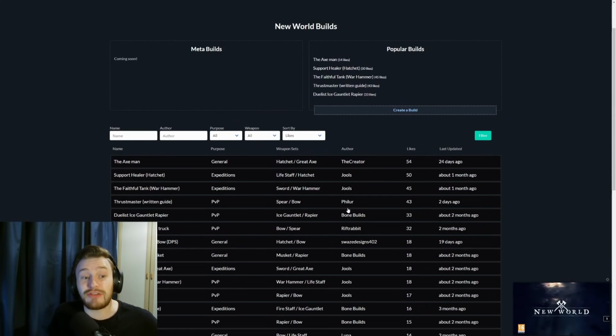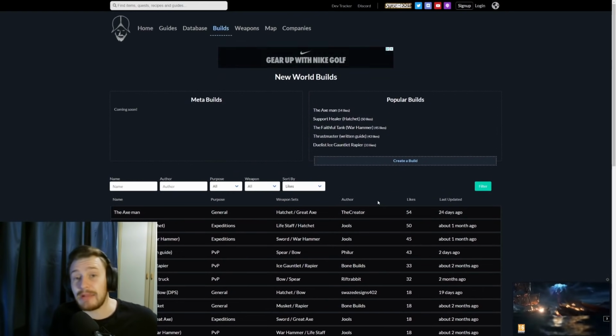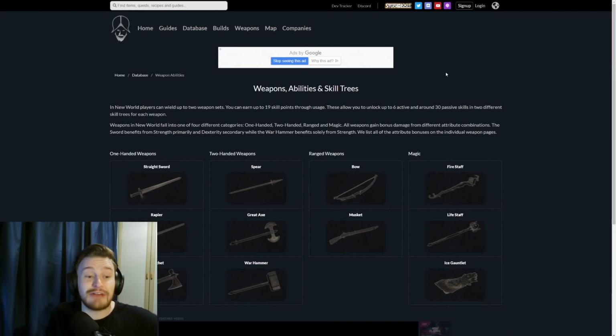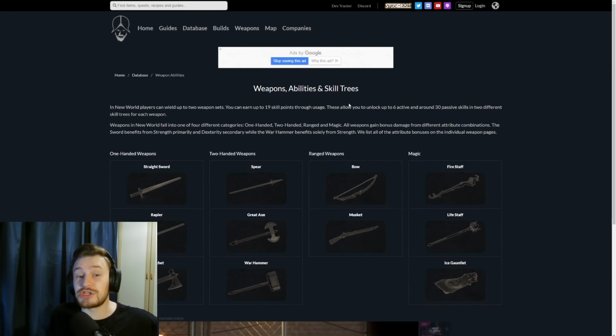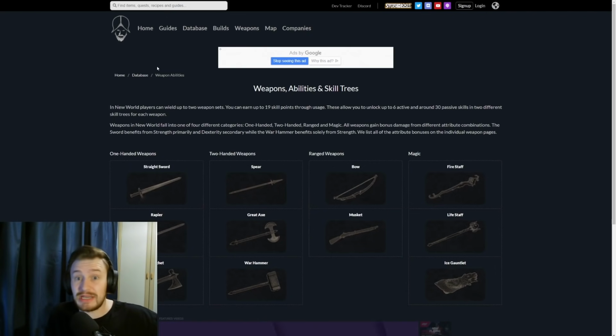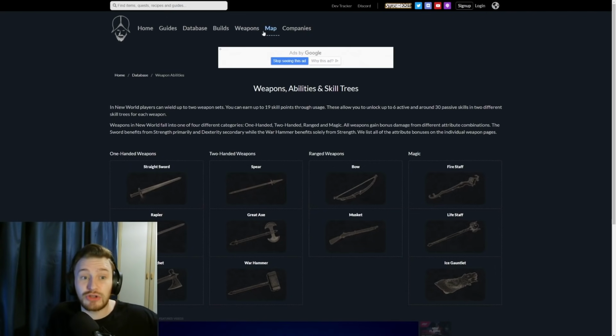So there's plenty of different stuff you can have a look at there if you wanted to hypothesize or copy some different builds that might be good. It's a really good place to go. You have also got all of the weapons on here as well, which shows you all the abilities and skill trees, should you want to look at that on a different website or the same website that you're on currently as well. So that's another option.